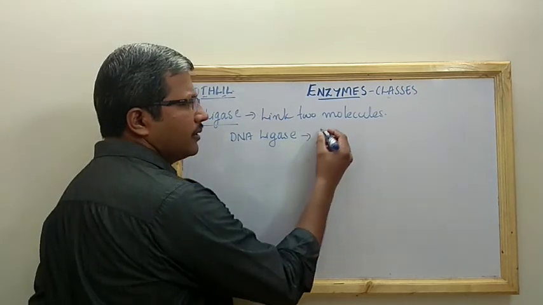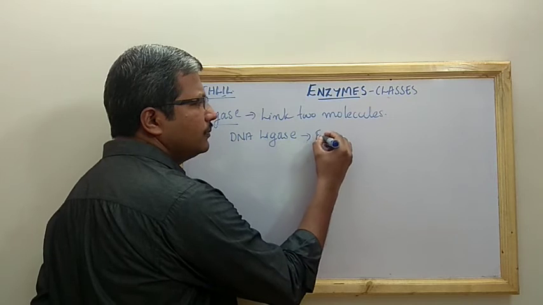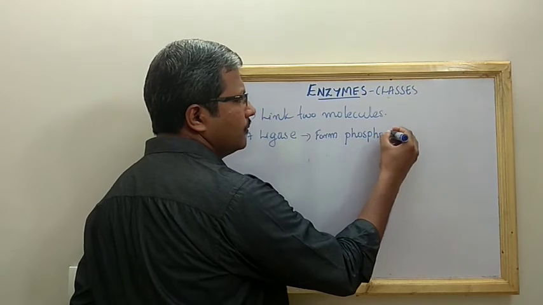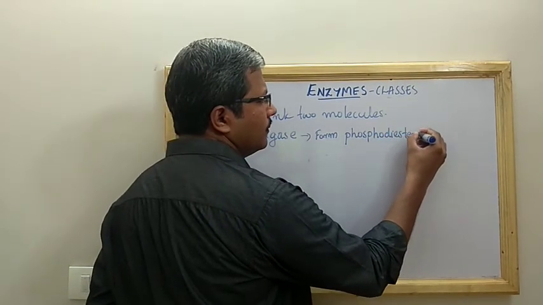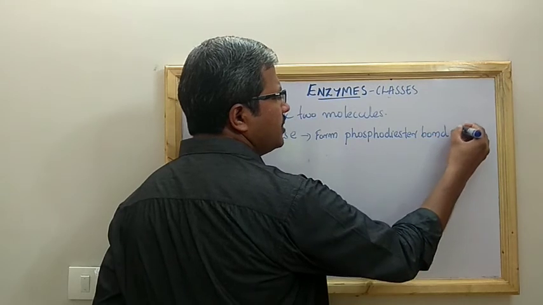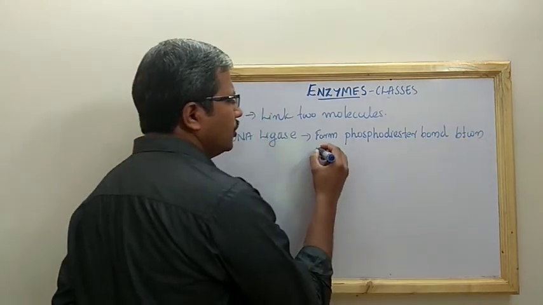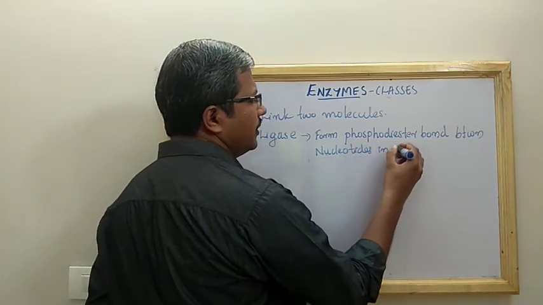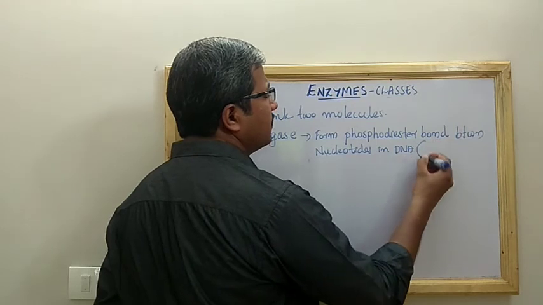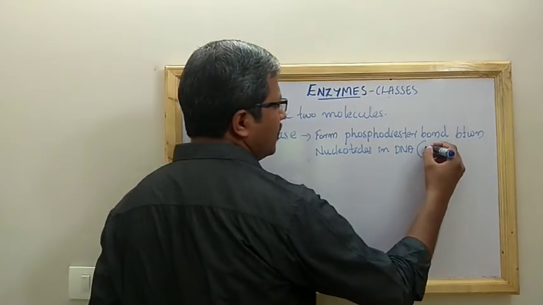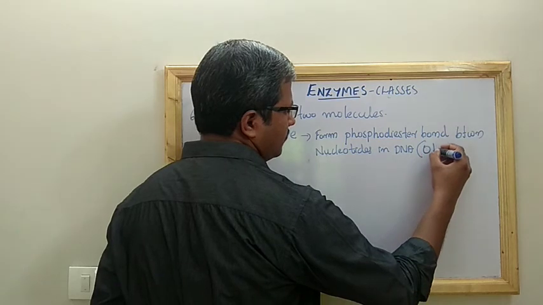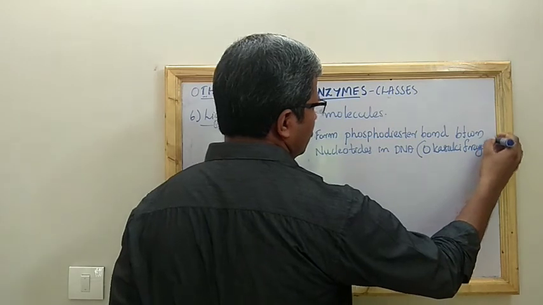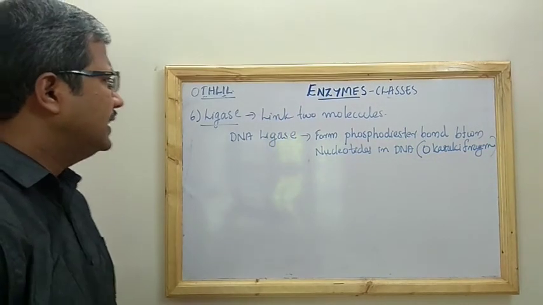DNA ligase forms the phosphodiester bond between nucleotides in DNA. Especially you can see that in the case of Okazaki fragments. Okay, so that's about the ligase enzyme.